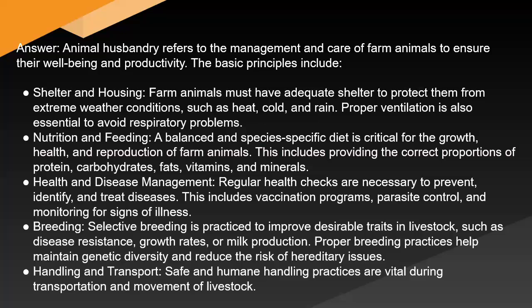Nutrition and feeding. A balanced and species-specific diet is critical for the growth, health, and reproduction of farm animals. This includes providing the correct proportions of protein, carbohydrates, fats, vitamins, and minerals. Health and disease management. Regular health checks are necessary to prevent, identify, and treat diseases. This includes vaccination programs, parasite control, and monitoring for signs of illness.